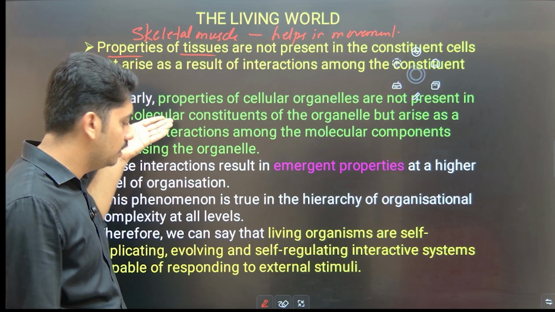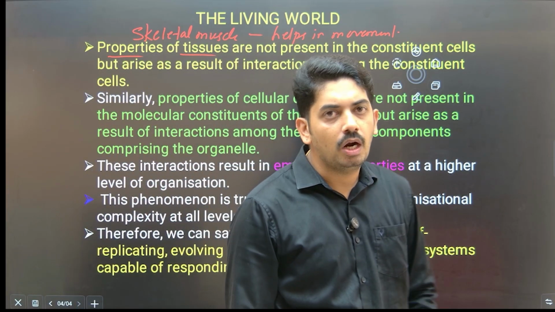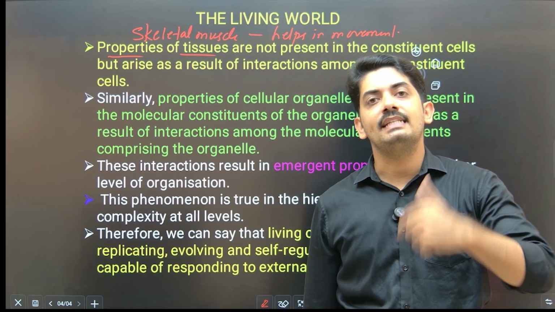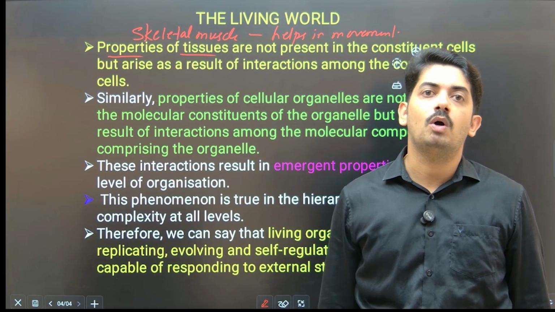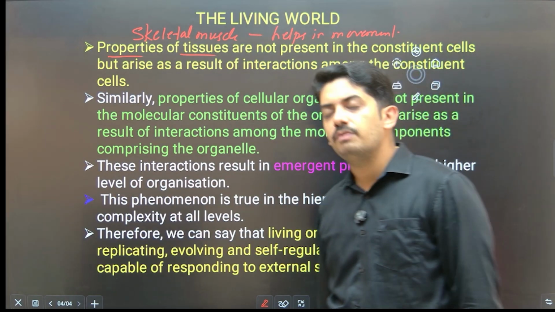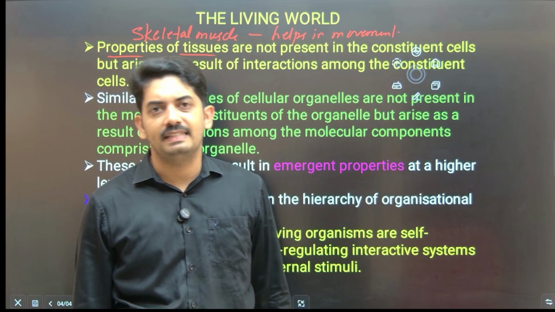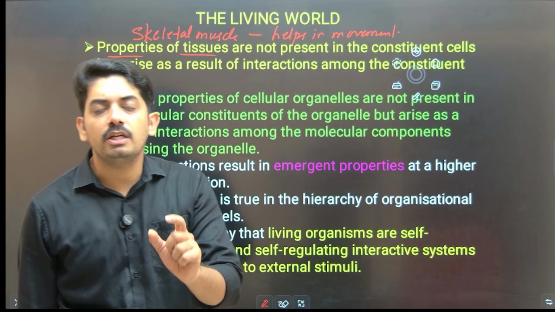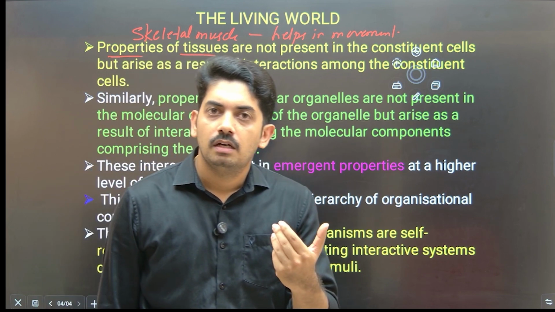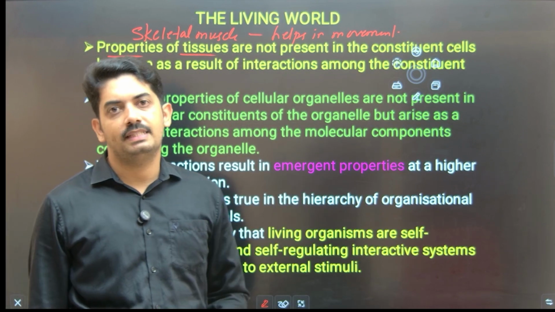There is one more statement. Properties of a cell organelle are not present in the chemical constituents of the cell organelle, but arise as a result of the interaction among the chemical constituents of the cell organelle. So for this also we take one example. Say for example mitochondria. This is one of the cell organelles. What is the property of the mitochondria? It helps in production of ATP, meaning it is the powerhouse of the cell.